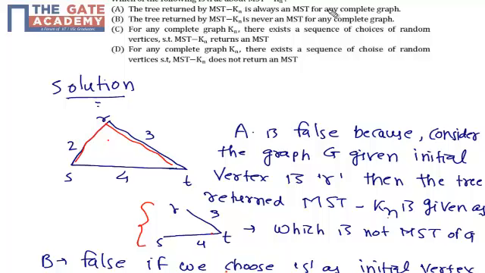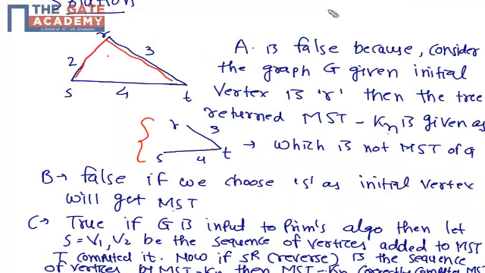Option B is wrong because if we choose S as the initial vertex, we'll get a minimum spanning tree. So option B is also wrong.